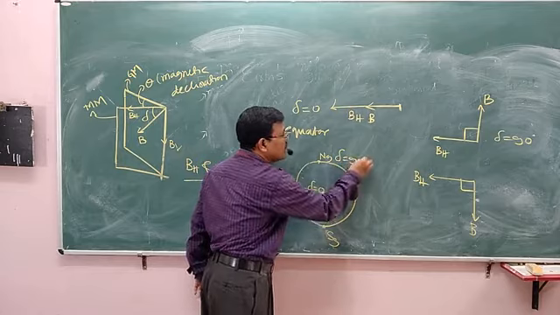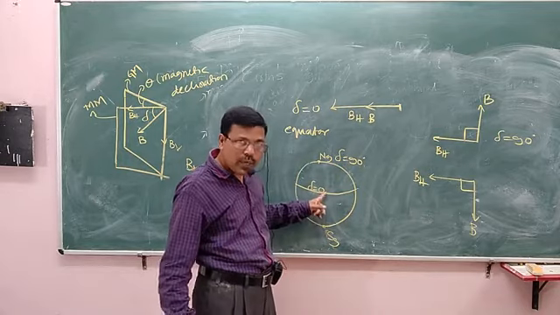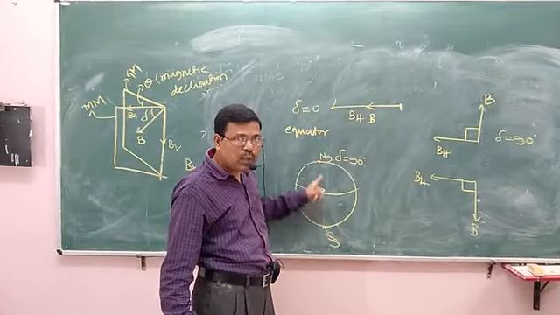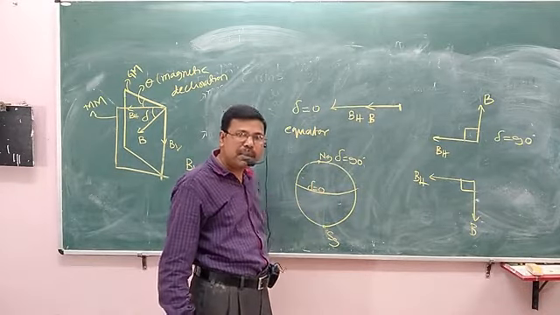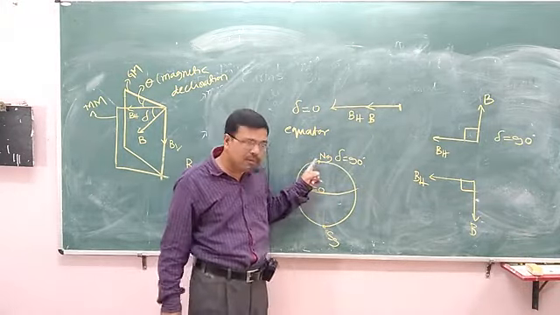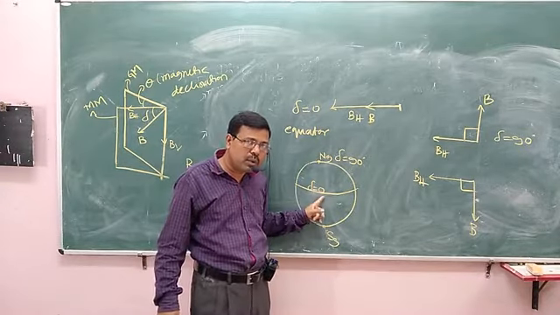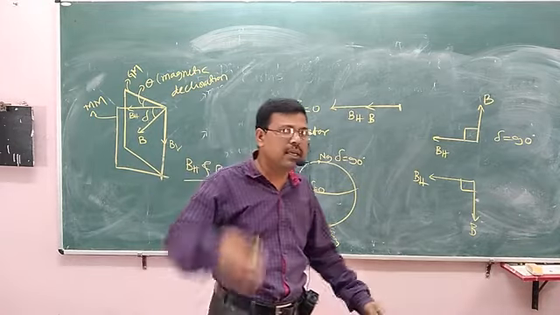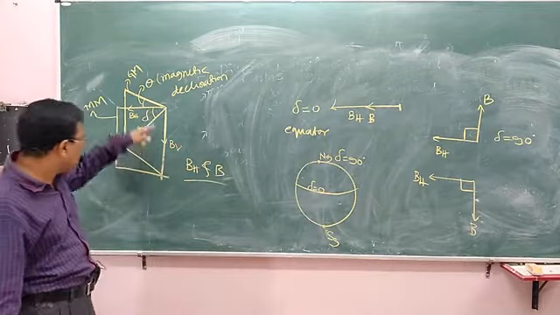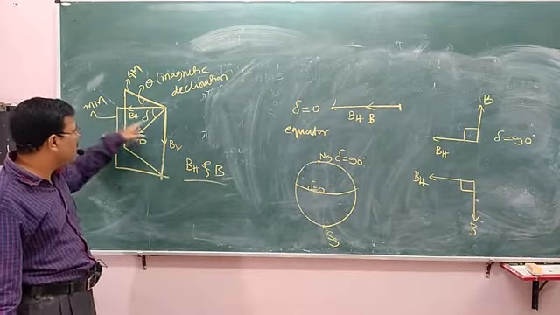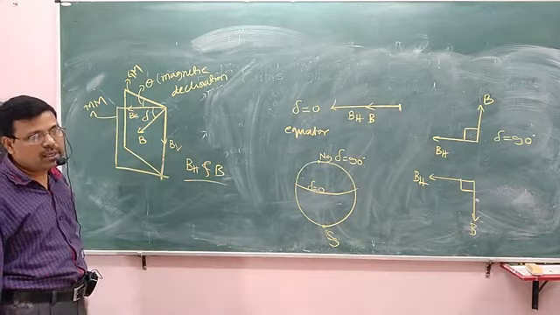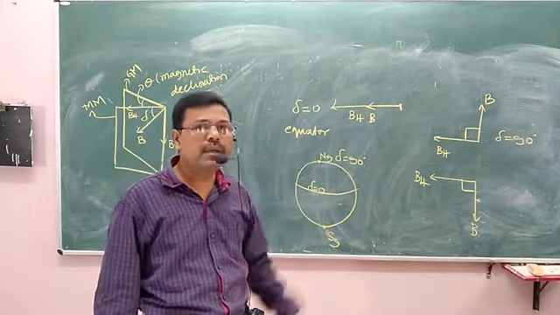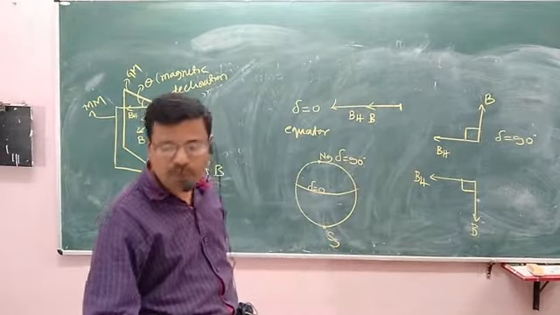Here it is 90 degree. So as you go from equator to either pole, to the polar region, the angle of dip increases. If you come from polar region to equator, angle of dip decreases. Okay, what is angle of dip? It is the angle between the horizontal component of Earth's magnetic field and the total Earth's magnetic field. Yes, two important elements are over. Then the third one is, what is the horizontal component of Earth's magnetic field?